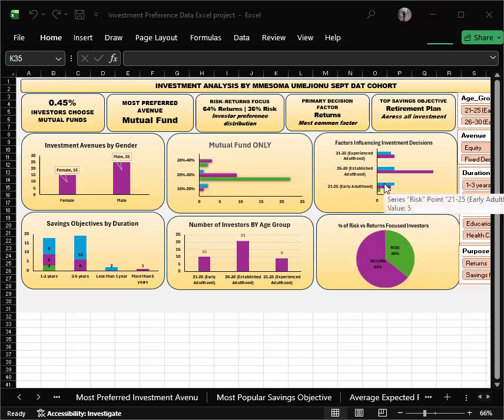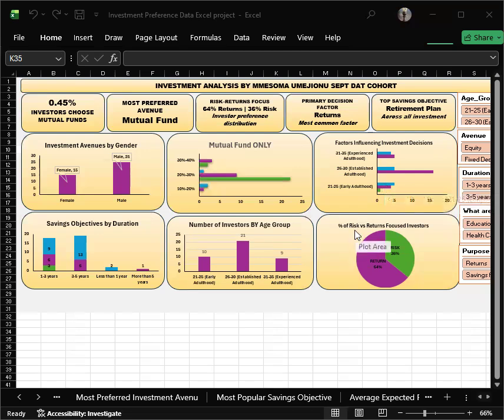Moving over to the third chart, we can see here that this chart highlights key decision factors across age group. Investors aged 26 to 30, established adulthood, are most influenced by returns, while the 21 to 25 age group shows lower but growing influence.